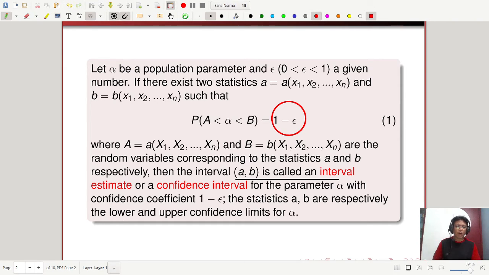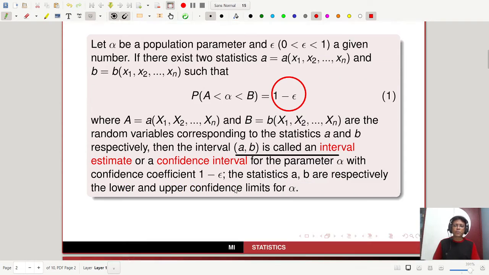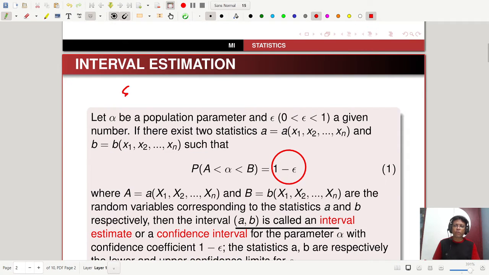We usually choose epsilon to be small, say 0.05, or 0.01, or 0.001.